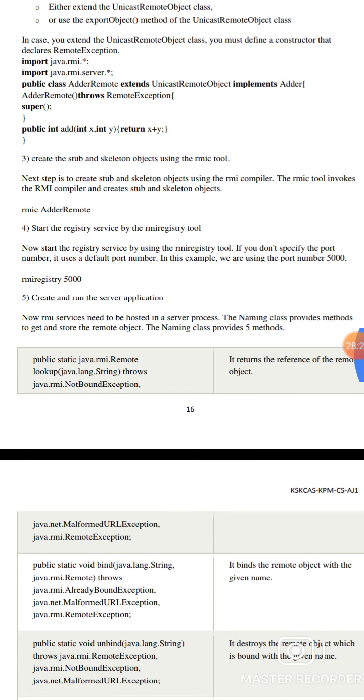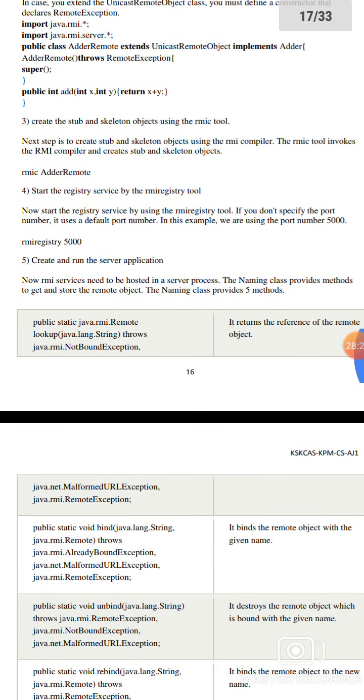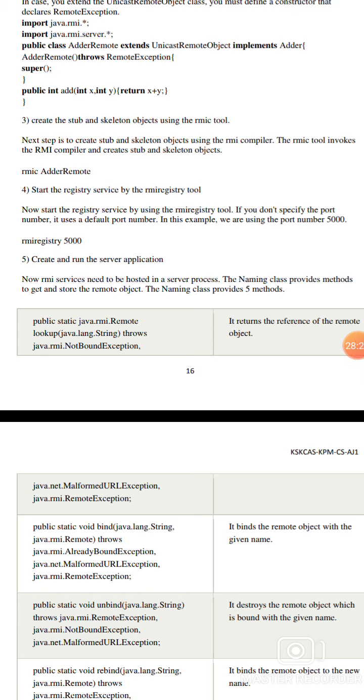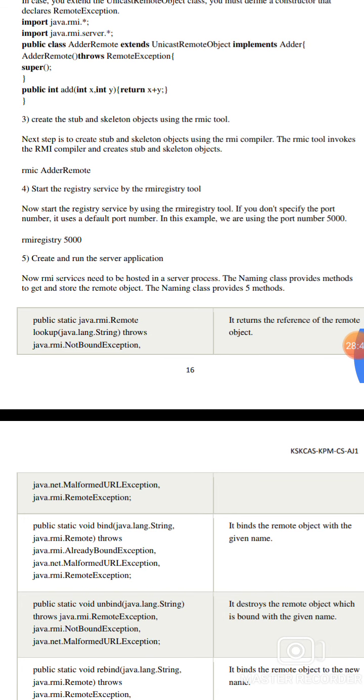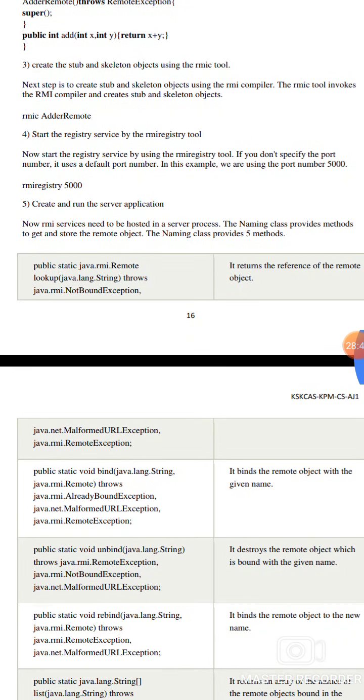rmic AdderRemote. Start the registry service by the rmiregistry tool. If this tool does not specify a port number, it uses a default port number. For example, rmiregistry 5000.